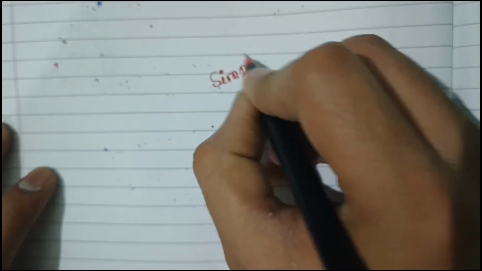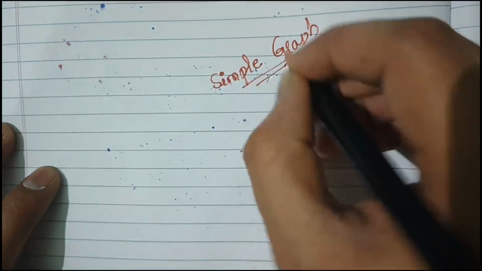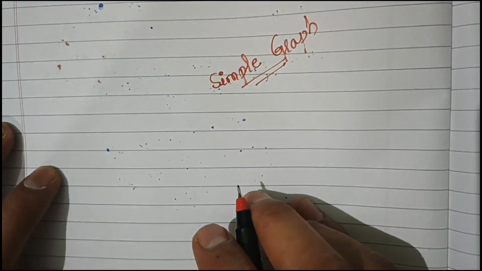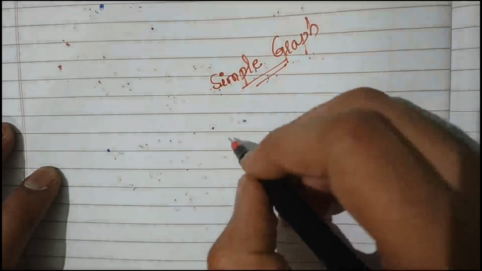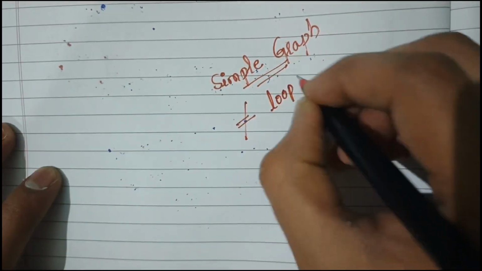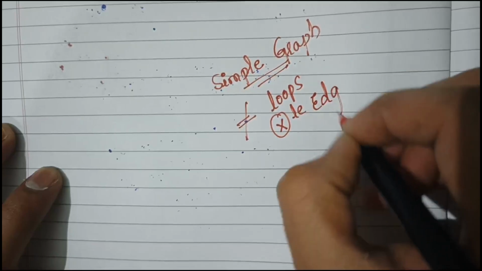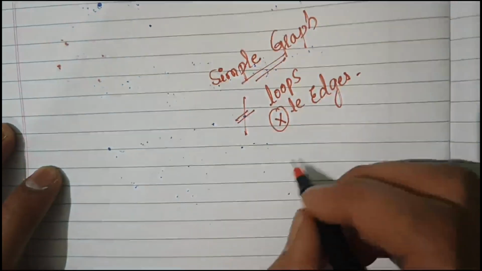So here also a simple graph will not contain any loops and multiple edges. So that one we should call a simple graph.